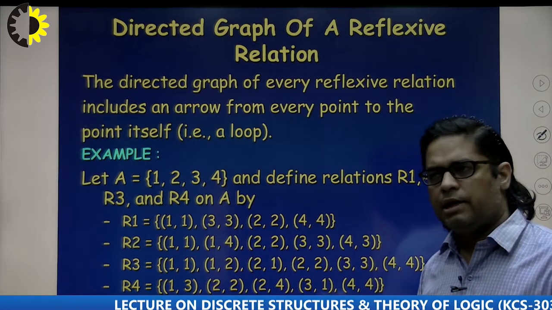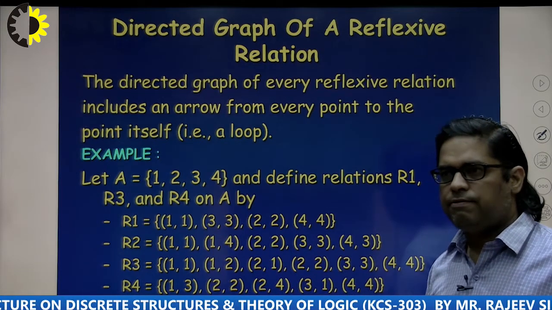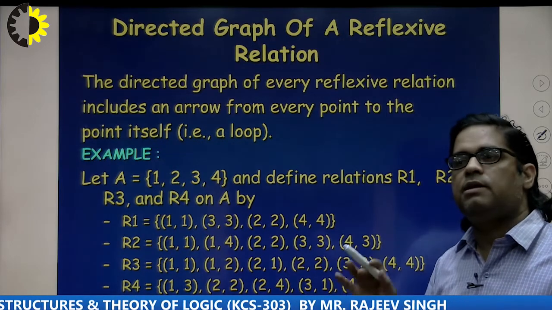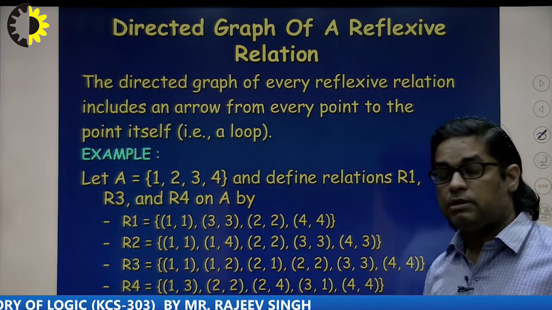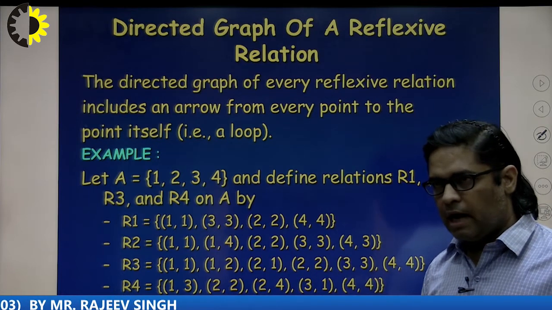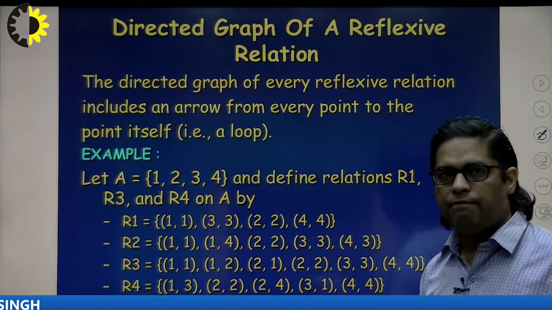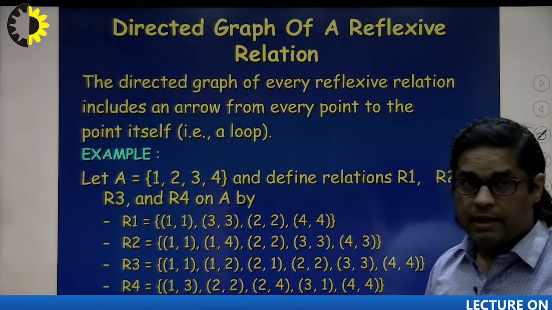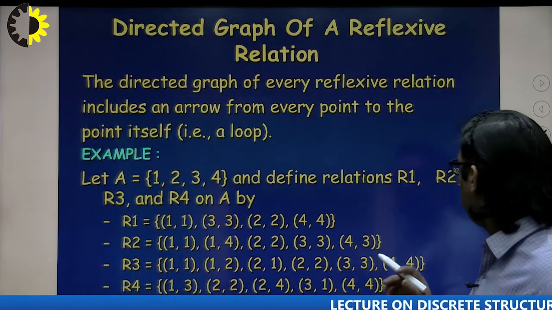Any relation can be shown by a directed graph also. That directed graph can be reflexive or not reflexive, and it can be decided just by seeing the graph. Whenever we establish a graph of the relationship, we check whether a self loop exists for every node. If a self loop exists for every node, then we can say that it is a reflexive relationship. The answer is very easy.